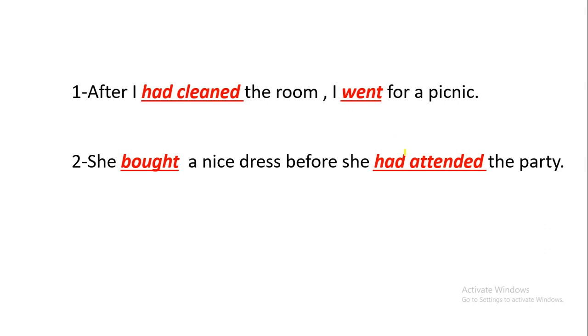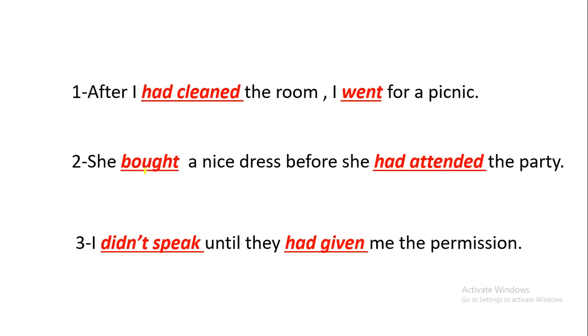Before she had attended the party. Now, which verb is number one? Very good. It is "had attended." Because of that, it is in the past perfect. And the second one, the one which happened after that, is "bought." Bought is verb 2 from buy. Buy, bought, bought, meaning "to buy."